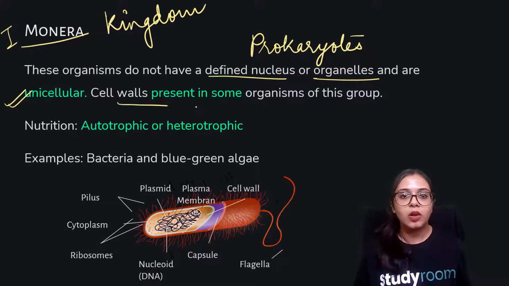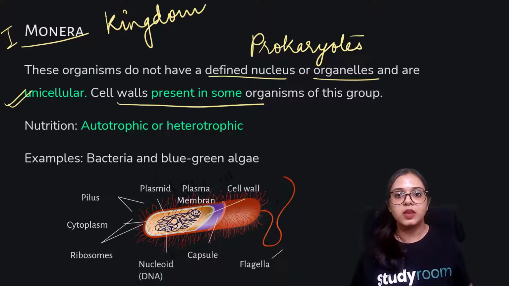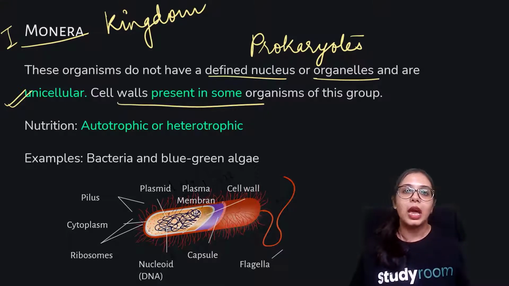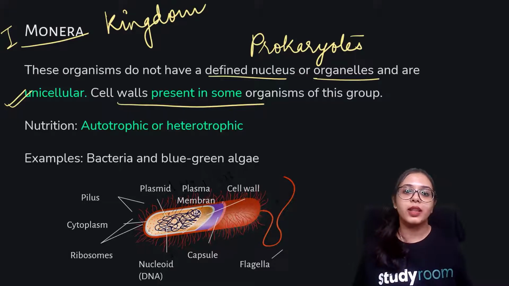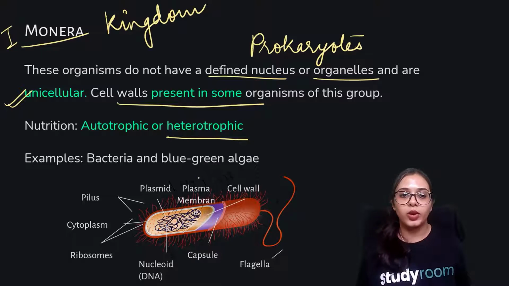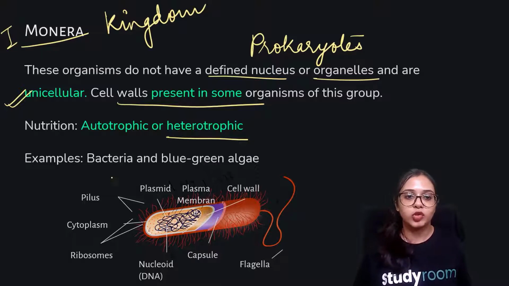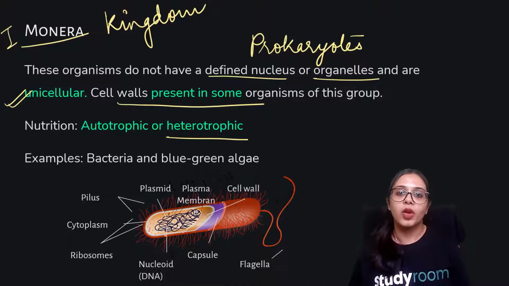Cell walls are present in some organisms of this group, and they are either autotrophic or heterotrophic, meaning that although they are unicellular, they can either produce food for themselves or depend on other organisms for food. Bacteria and blue-green bacteria are examples, and this structure here is an example of a unicellular prokaryote organism.